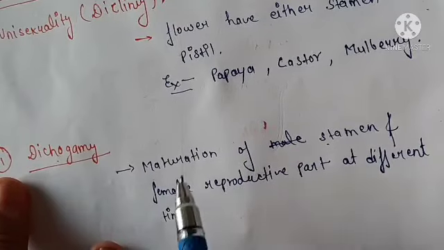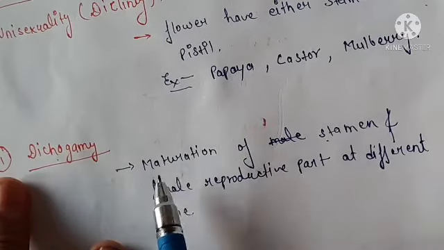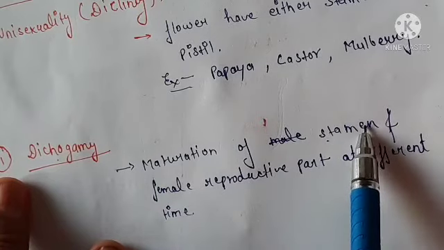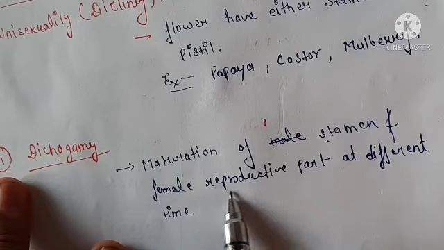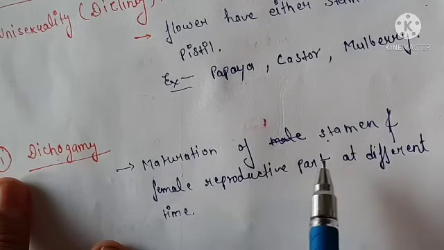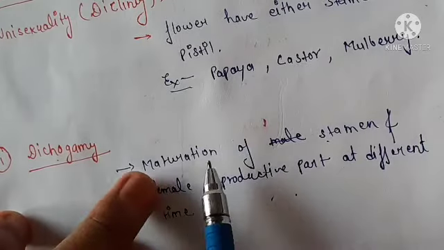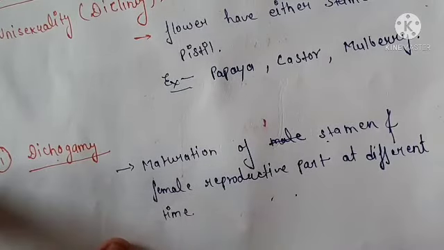Okay friends, clear or not? In dichogamy, the maturation of the stamen or male reproductive part and the female reproductive part, the pistil, occurs at different times.